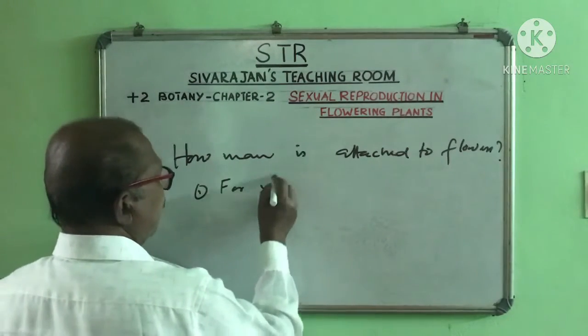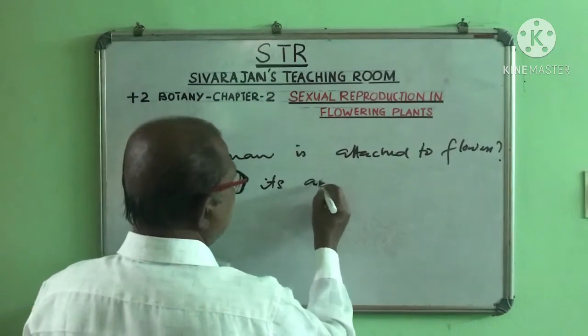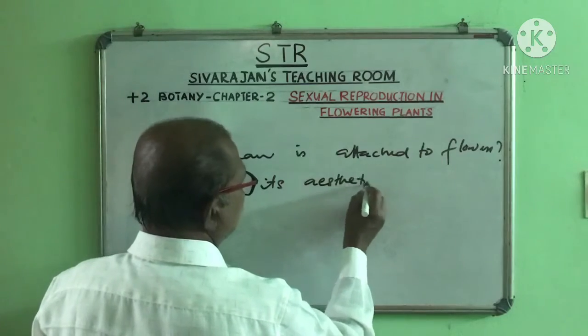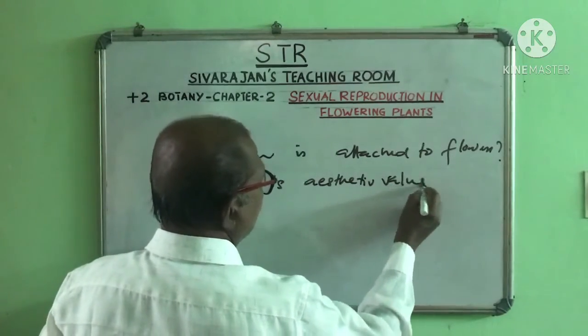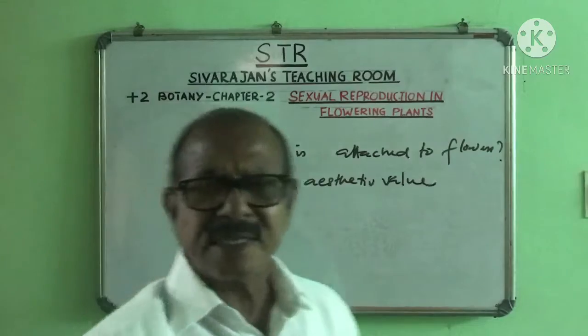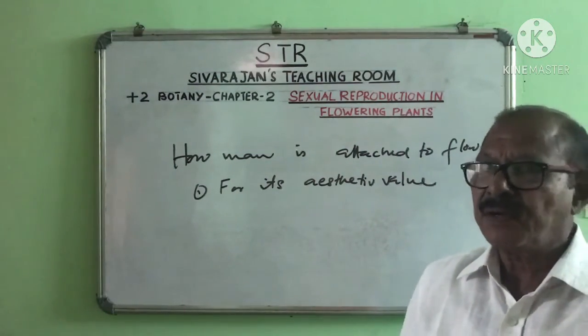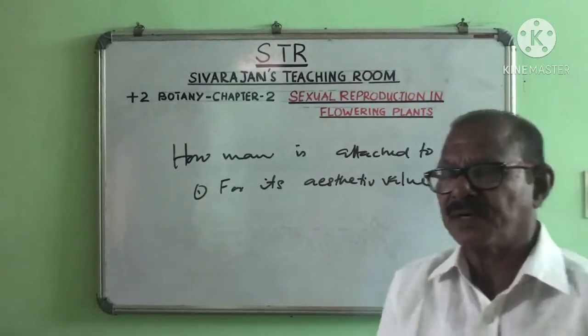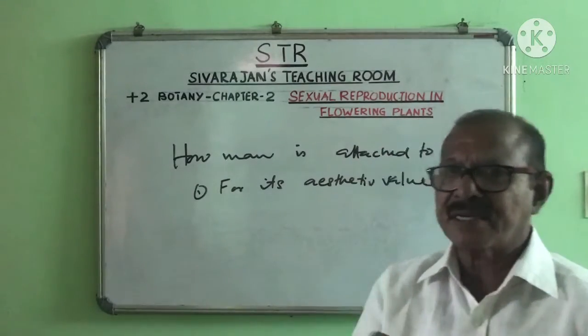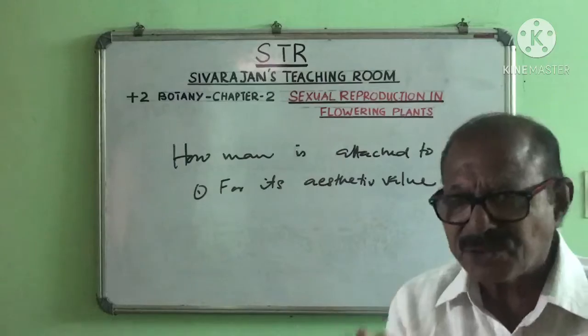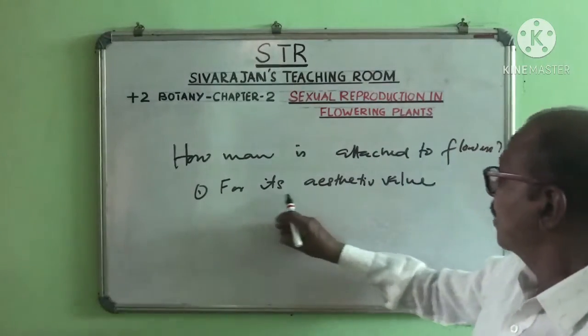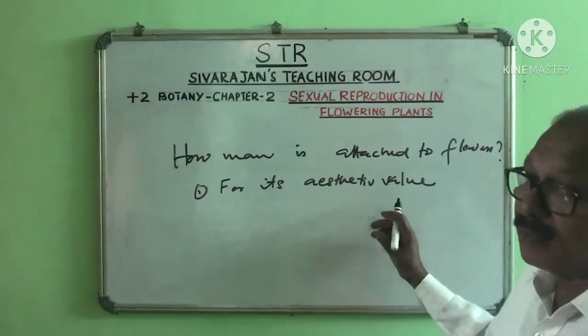One, for its aesthetic value. What does aesthetic mean? Beautiful nature. We know that a thing of beauty is a joy forever. A beautiful thing has ever attracted us, so we would like to have a beautiful thing. Aesthetic value means beautiful nature.